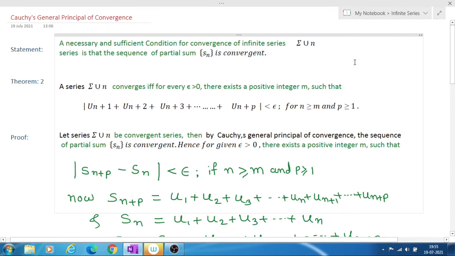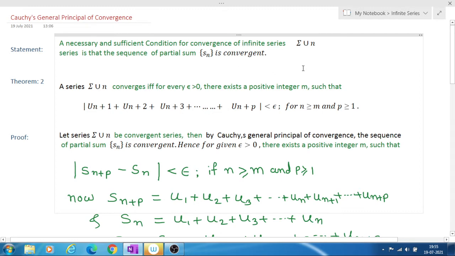We know that convergence or divergence of the series depends on the convergence or divergence of this sequence of partial sums. So this is known as Cauchy's general principle of convergence.